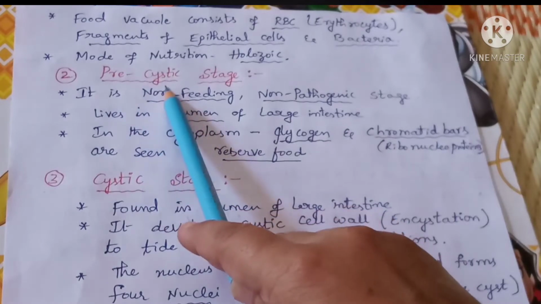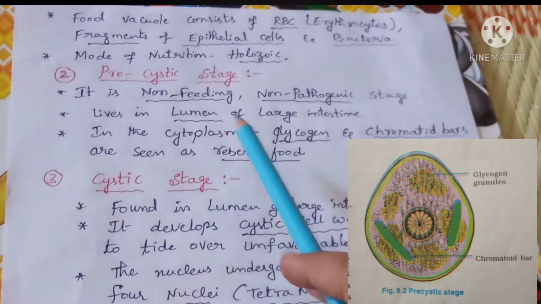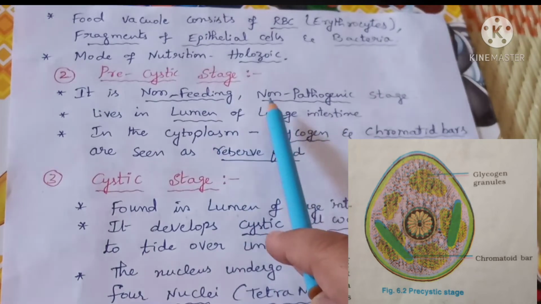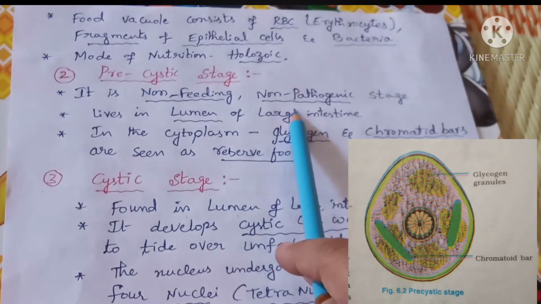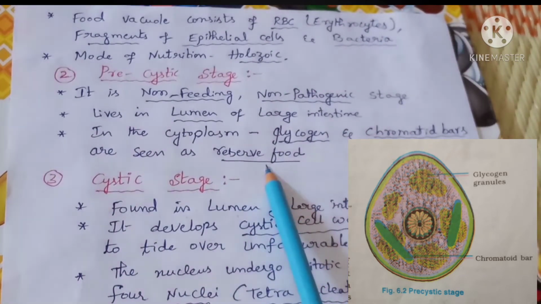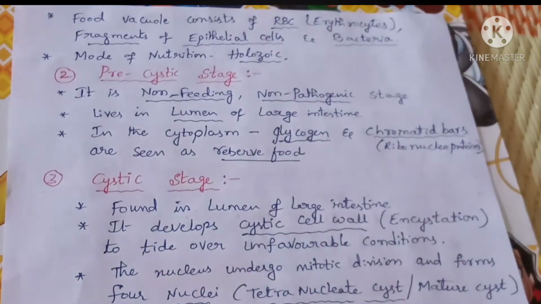The next stage is the precystic stage. The precystic stage is the non-feeding stage, meaning it will not feed on anything, and it attains a good shape. It is a non-pathogenic stage and simply lives in the lumen of the large intestine. In the precystic stage, the cytoplasm consists of only glycogen granules and chromatid bars, which are the reserve food materials.